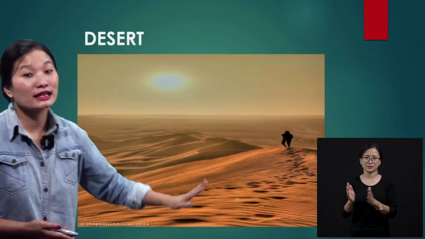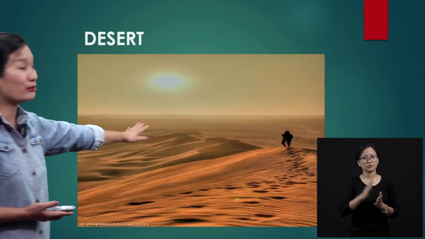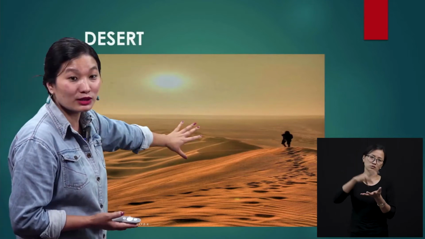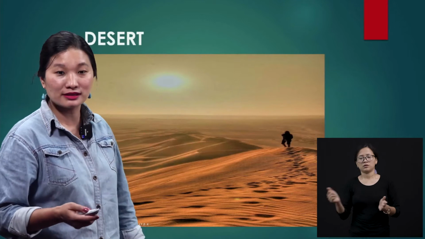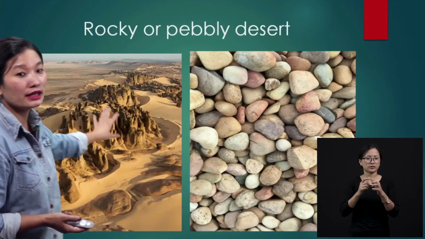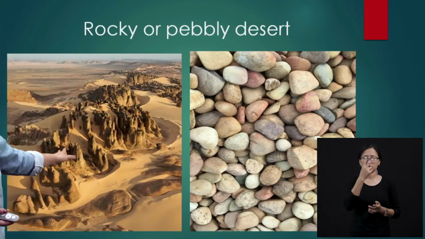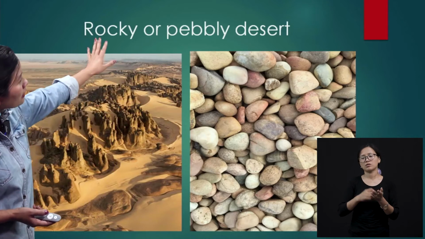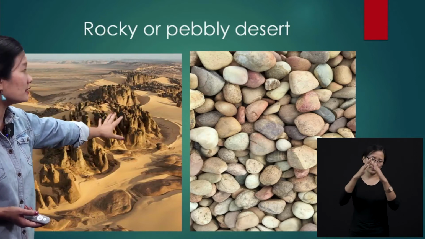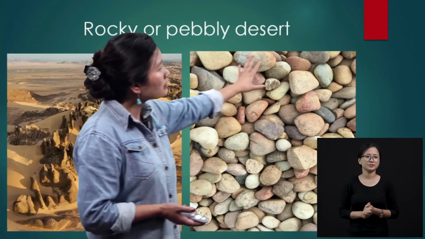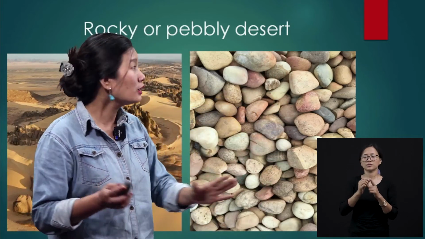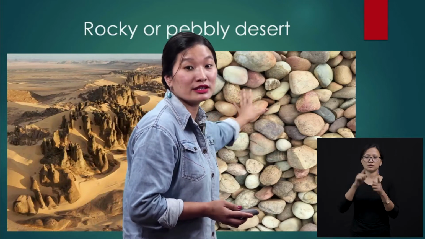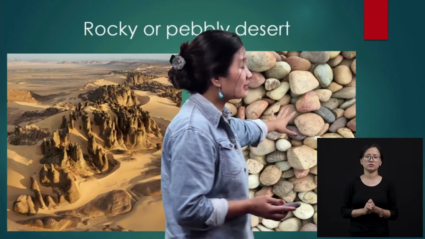Okay, yes, this is the kind of desert that you have imagined of, right? This is a desert that we all have in our mind, but I will even show you some other kinds of desert. This is a rocky desert, okay? You see so many rocks here, and so we call this kind of desert a rocky desert. And this is just a small clip. I could not show you the full desert in full view, but you can imagine that there are deserts which are filled with pebbles like that, okay?